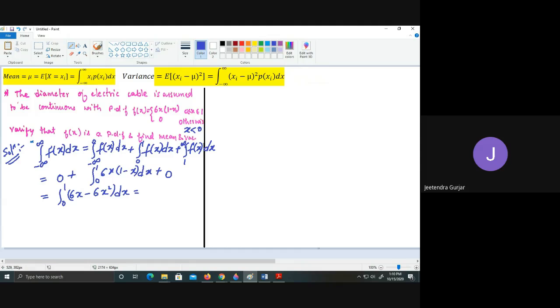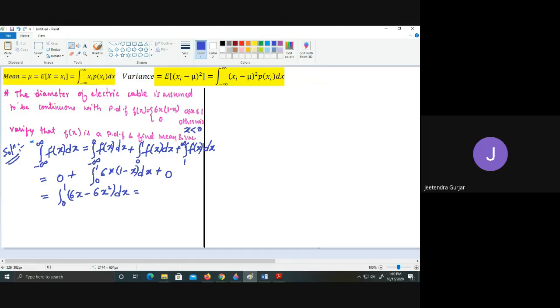We get the value as 6x square by 2 minus 6x cube by 3, from 0 to 1.